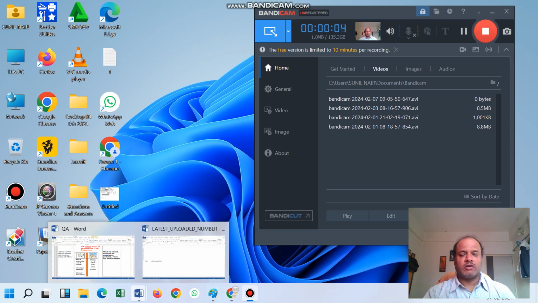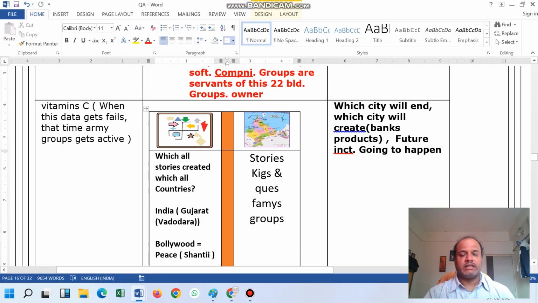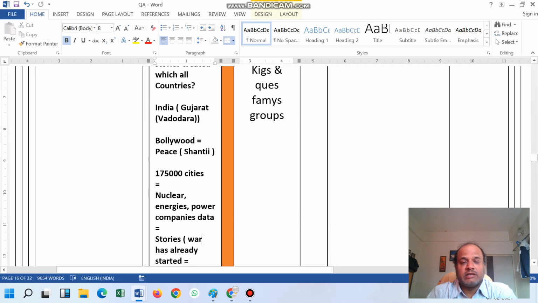Basically, we are discussing another topic, that is city creation. In city creation, we are discussing one topic, that is design creation, and design is connected with the vitamins data. Here, we have taken it as a vitamin. In this, we are talking about one of the topics, that is cities creation.